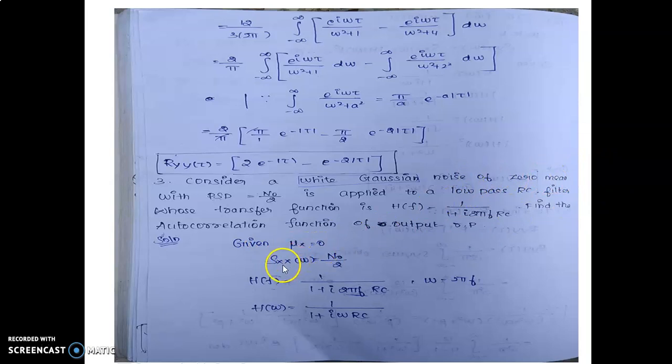Next is the power spectral density function: S_XX of omega equal to N naught divided by 2. The H of f is equal to 1 divided by 1 plus i into 2 pi f into RC. Omega is equal to 2 pi f. So taking this, H of omega is equal to 1 divided by 1 plus i omega RC.